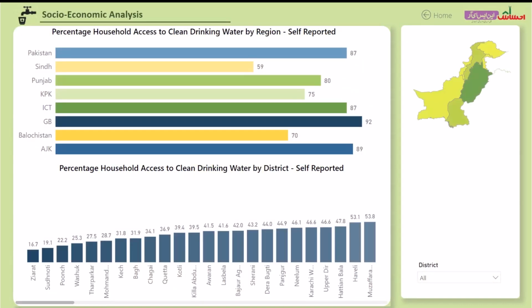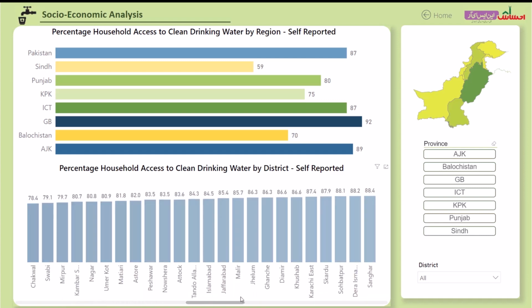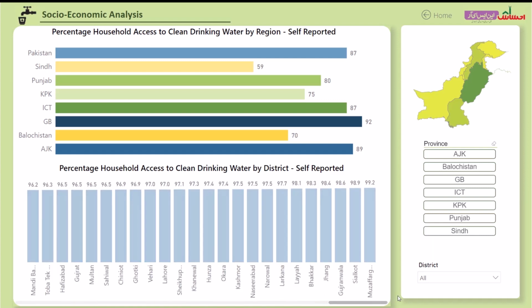In terms of access to clean water, 87% households across Pakistan have access to clean water, with a noticeable difference across provinces and districts. For instance, in GB, 92% of the households have access to clean water, whereas in Sindh, only 59% report access to clean water. Similarly, at a district level in Muzaffargarh, 99.2% have access to clean water, whereas in Ziarat, only 16.7% households reported to have access.